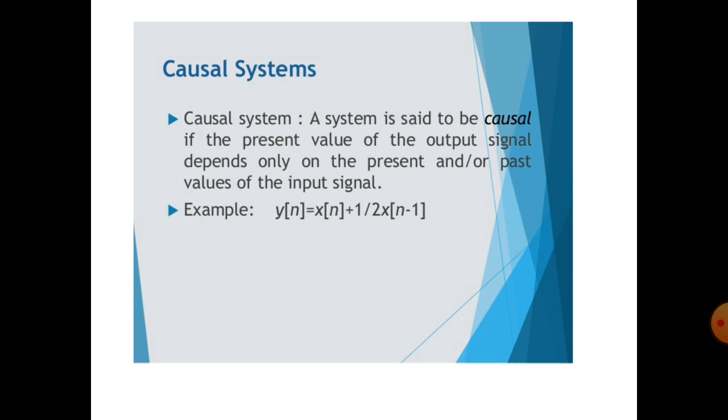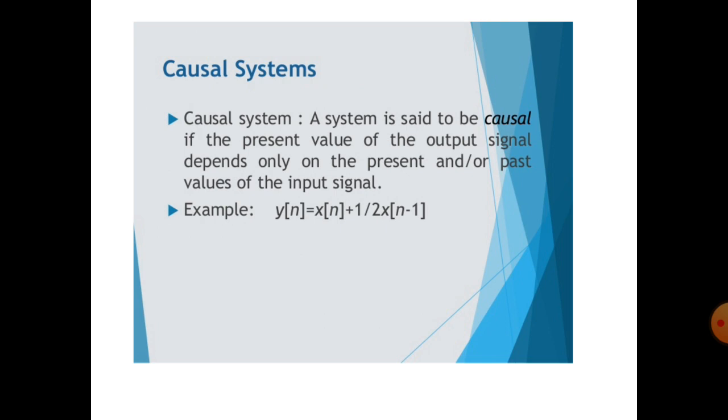So what is meant by causal system? A system is said to be causal if the present value of the output signal depends only on the present or past values of the input signal.